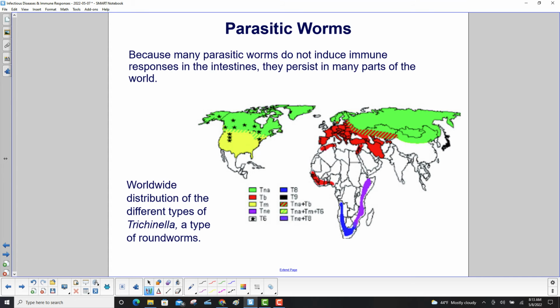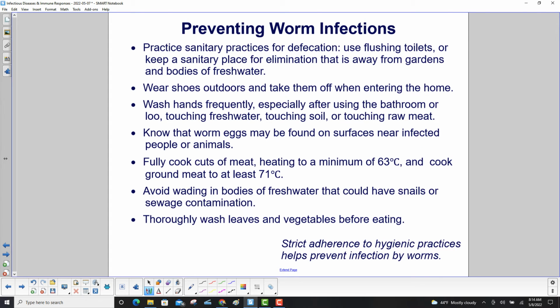Because many parasitic worms do not induce immune responses in the intestines, they persist in many parts of the world. This map shows the worldwide distribution of different types of trichinella, a type of roundworms. Each color is a different type. There are many ways to prevent worm infections. Here's a list of some of them.